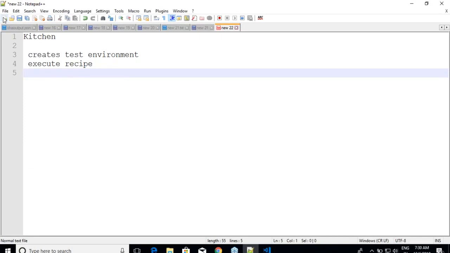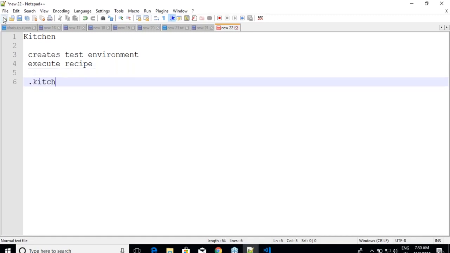So we want the environment to be created, and for that we have to take the help of a file called .kitchen.yml. For the people who are working on Linux machines, you might have trouble because any file that starts with a dot is generally a hidden file. If you want, you can rename that file to kitchen.yml.